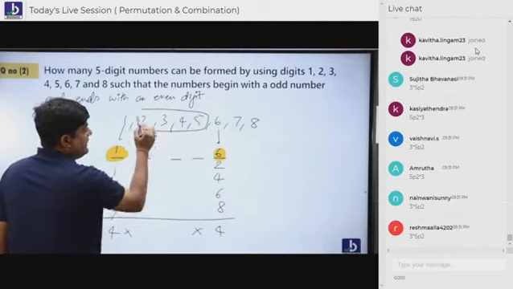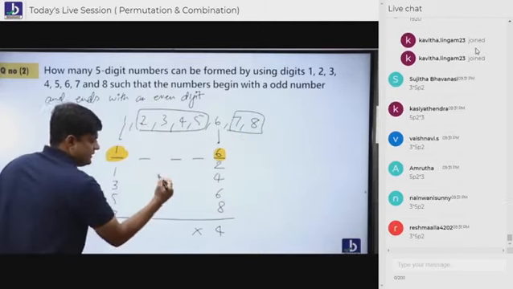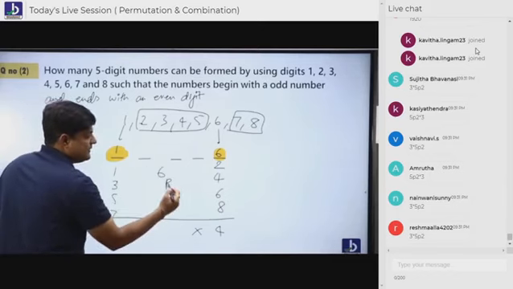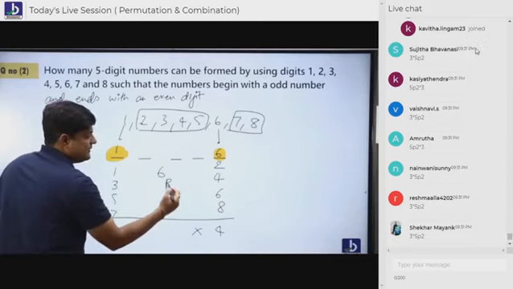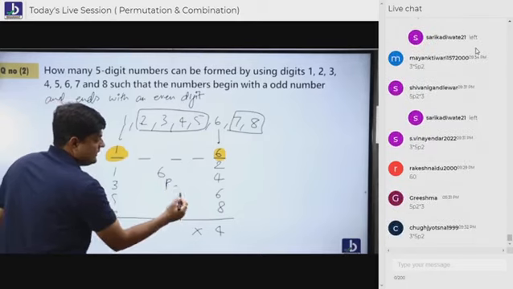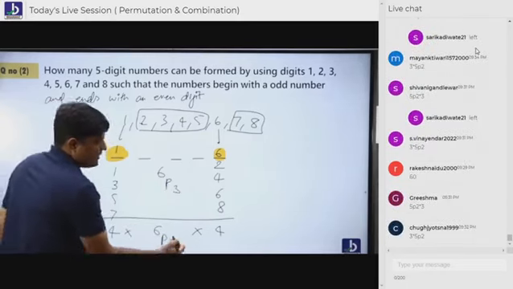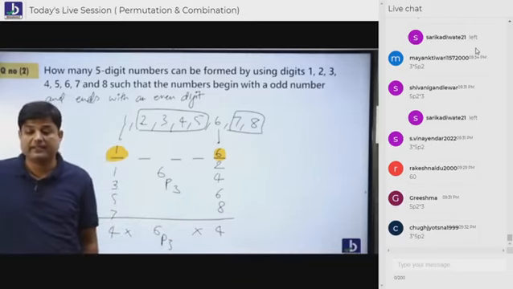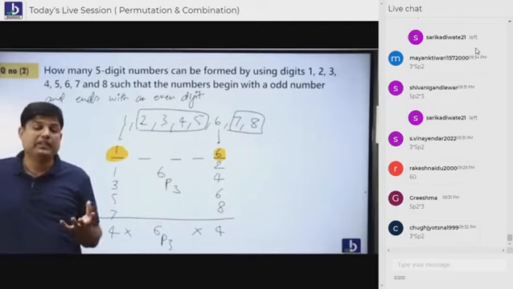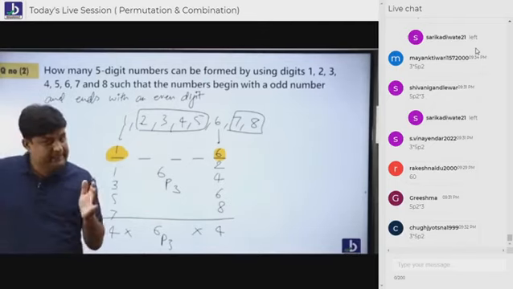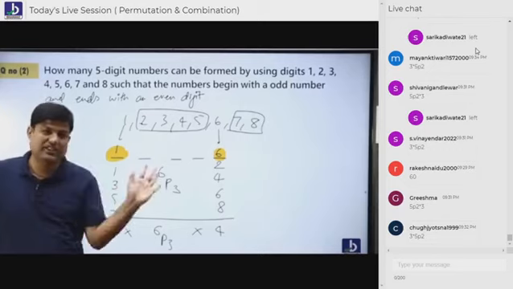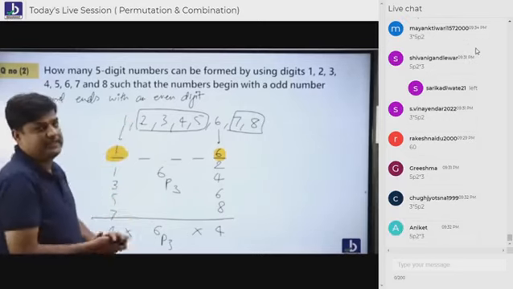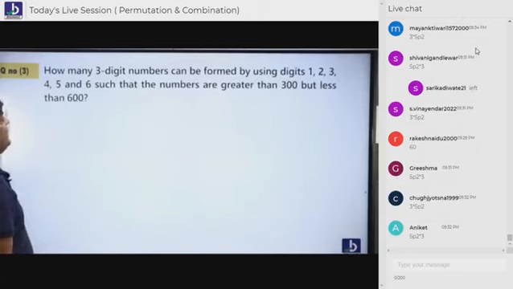Now how many people are still waiting? 6 people are waiting. These 6 people are supposed to sit in how many places? 3. So the answer is 4 into 6P3. As the students have answered, Vinendra answered, Grishma have answered. Are you understanding, everybody? So people give you a variety of conditions. Conditions are changing, students, but the concept is not changing. Same arrangement. That's it. Following, everybody? That's good.